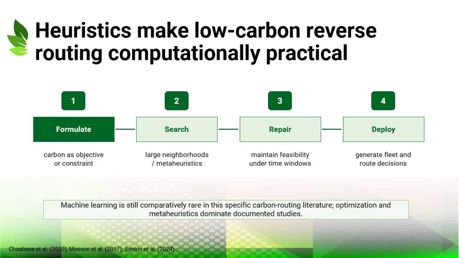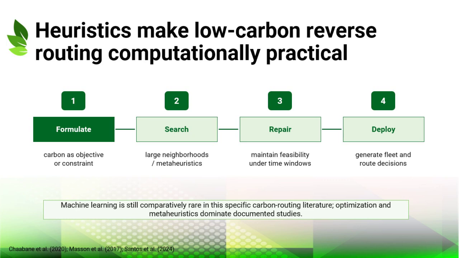This slide explains why heuristics are so important in carbon-efficient reverse routing. The first step is to formulate the problem, often by placing carbon in the objective function or by using emissions as an operational constraint. The second step is to search through possible routes and network choices. For realistic problems, exact methods may become computationally difficult, so large neighborhood search, adaptive heuristics, and other meta-heuristic approaches are